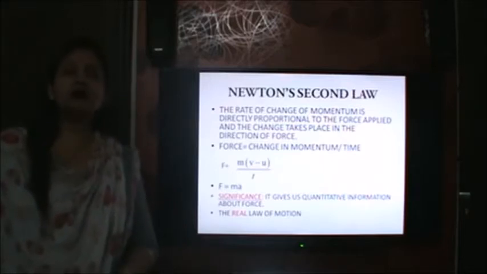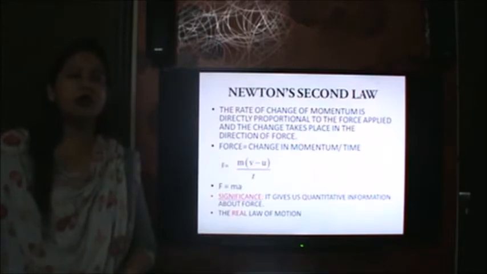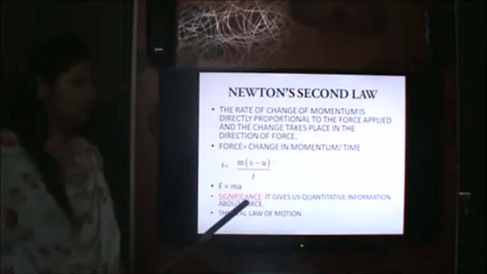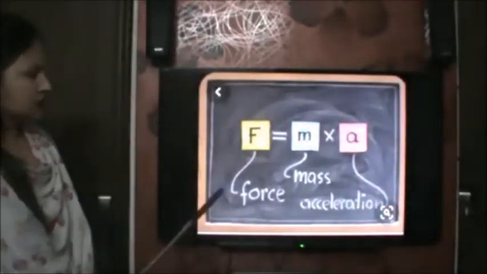And you know, out of the 3 laws, the second law is called the universal or the real law of motion. The reason is that both the first and third laws can be derived from the second law. So this is F is equal to ma.